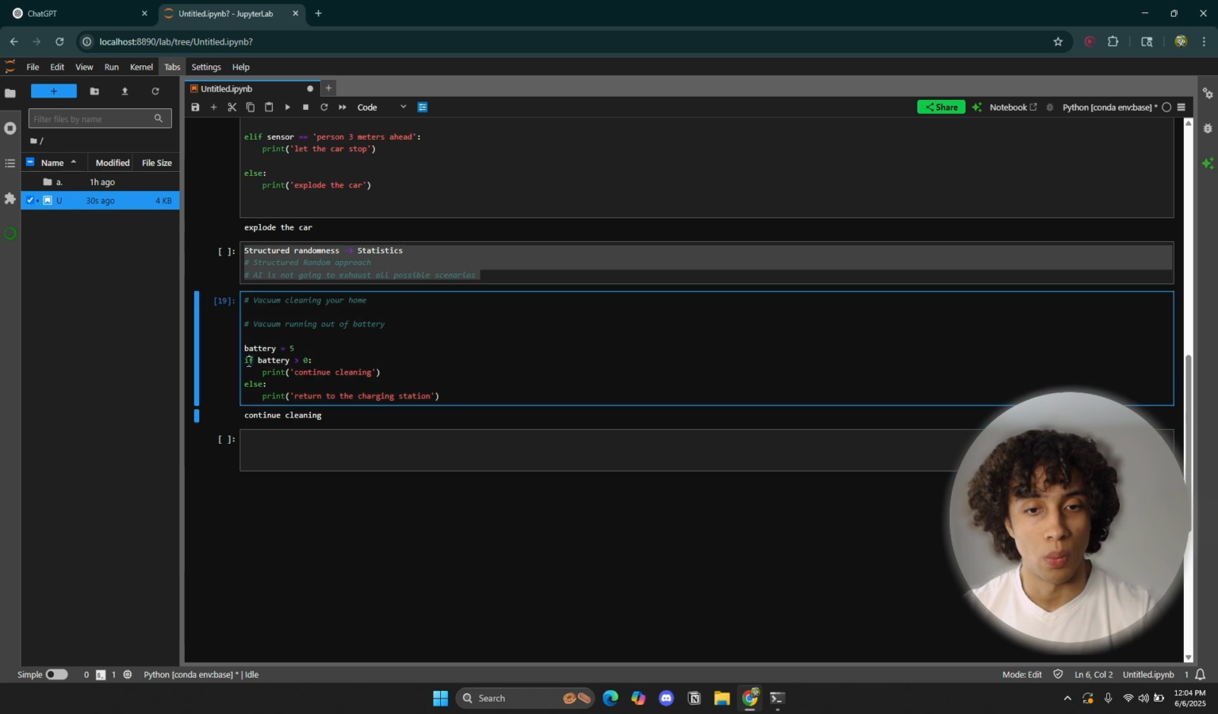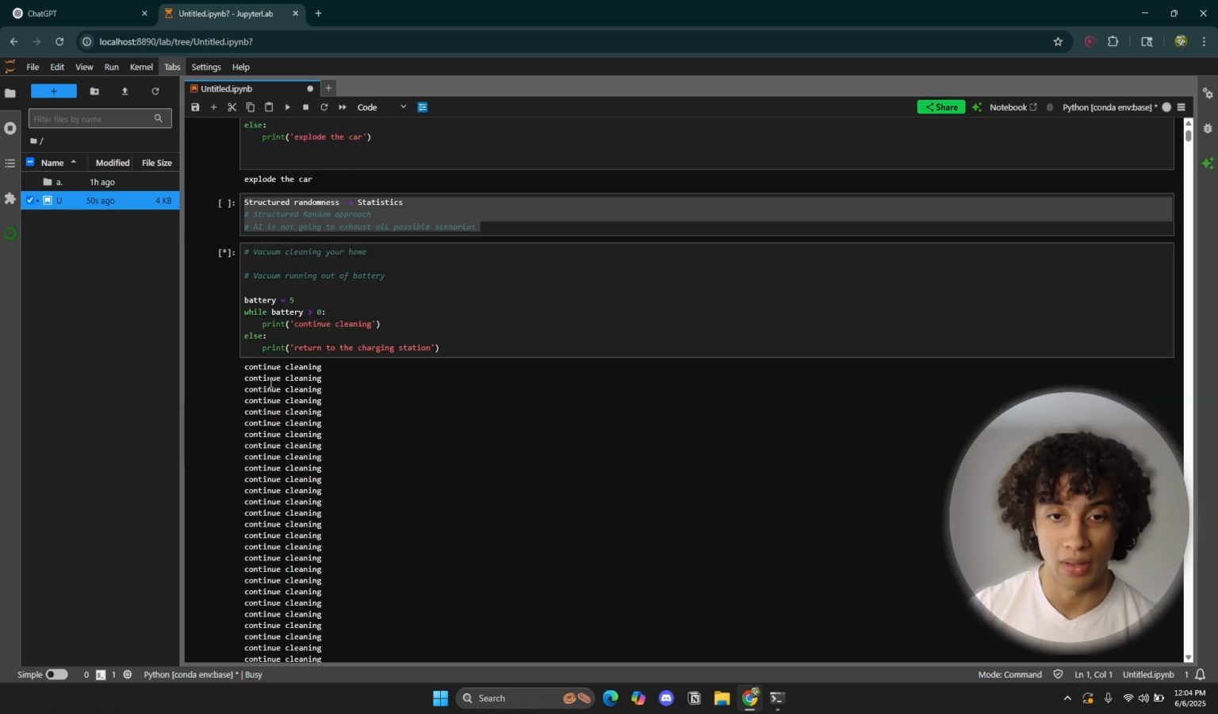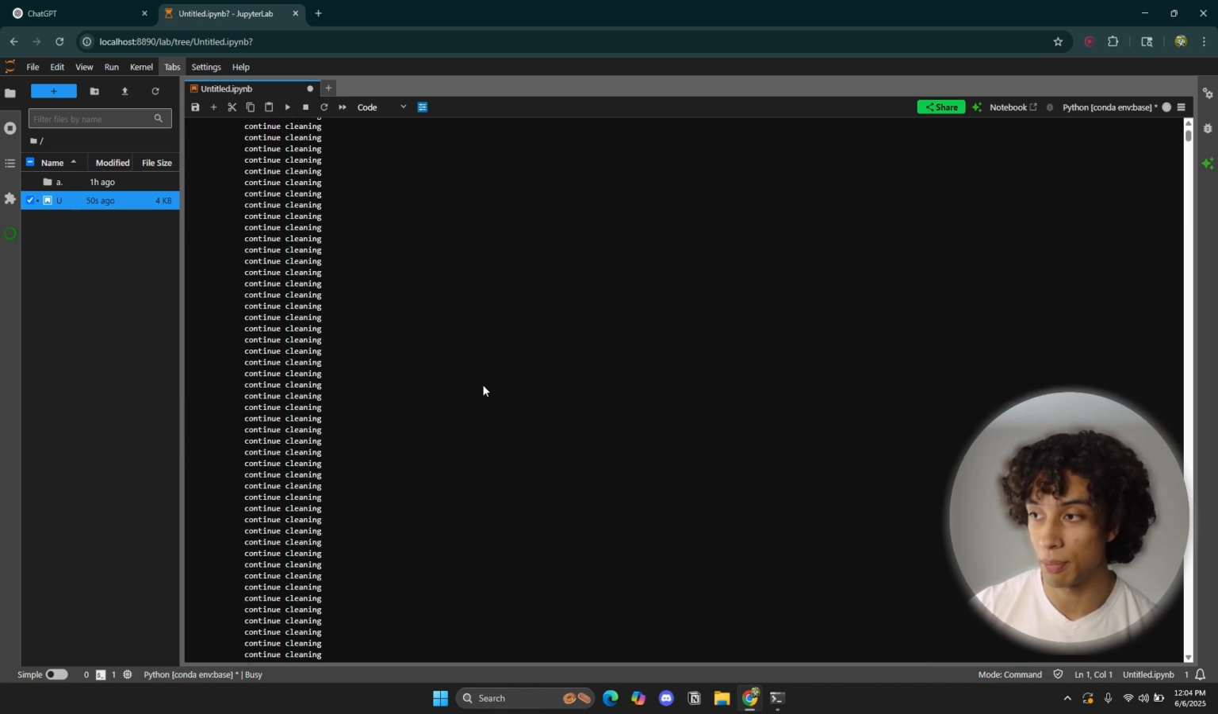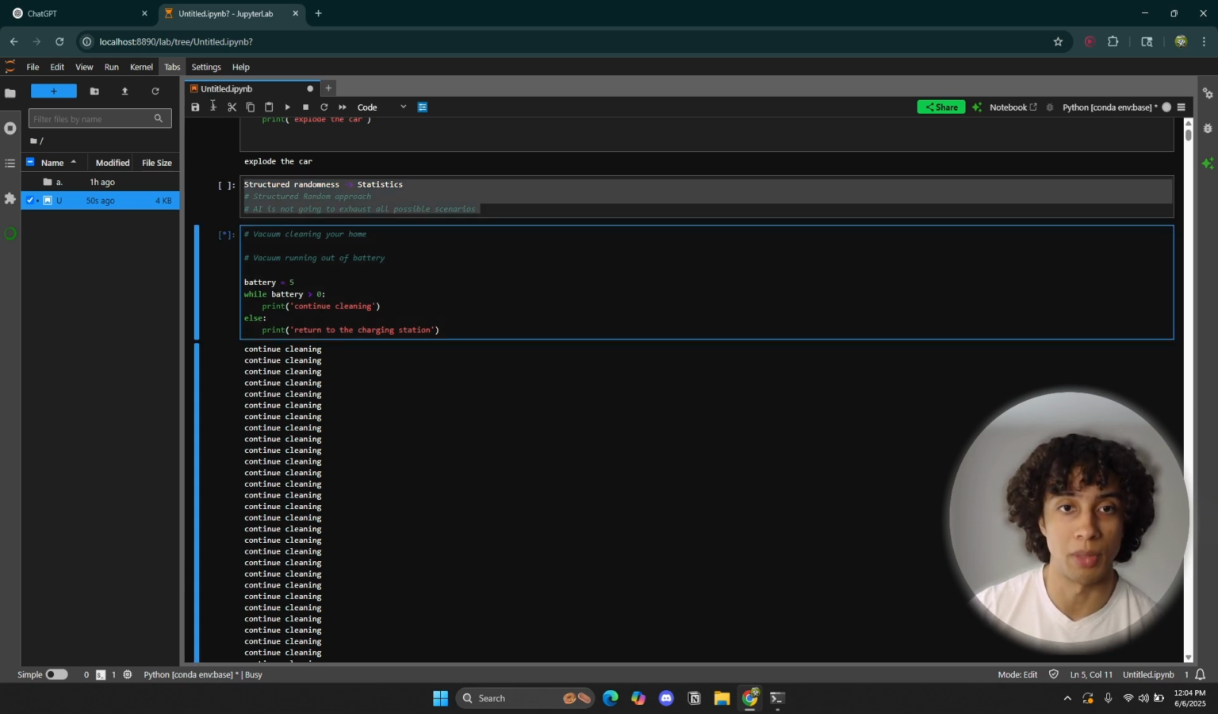Now, what the heck is the while? So while this is true, as long as battery is greater than 0, I want to continue printing out this value. So this is going to go infinite. So my Jupyter Notebook is probably going to crash because it's just never going to stop because battery is equal to 5. So let me just stop it right here. And yeah, my Jupyter Notebook is about to crash. Let me just stop it.